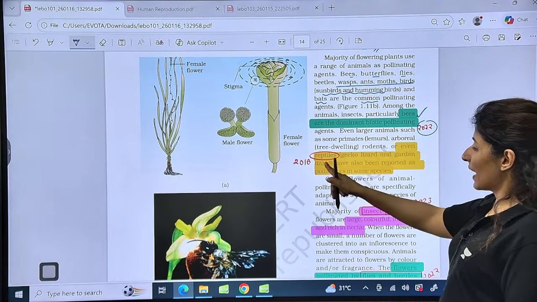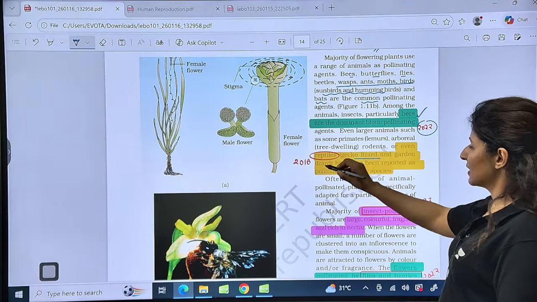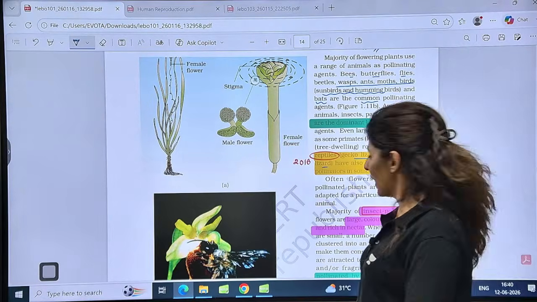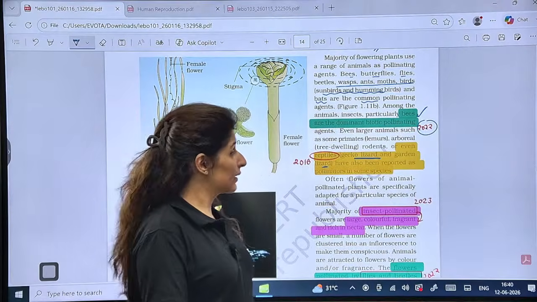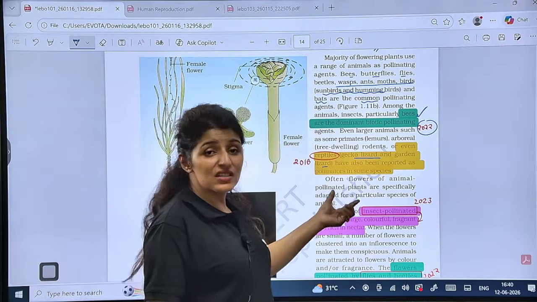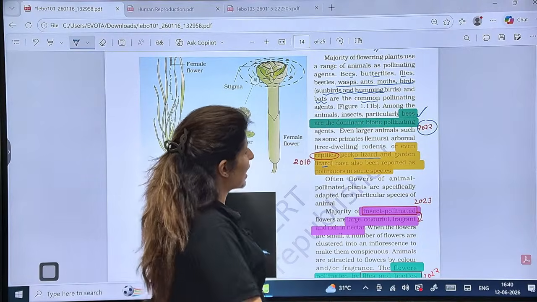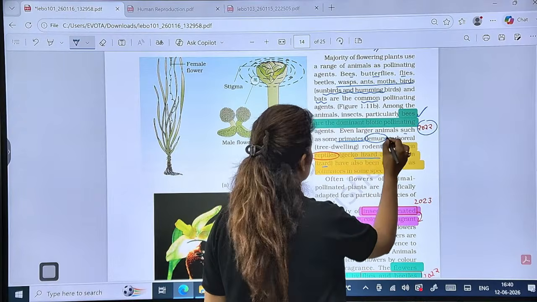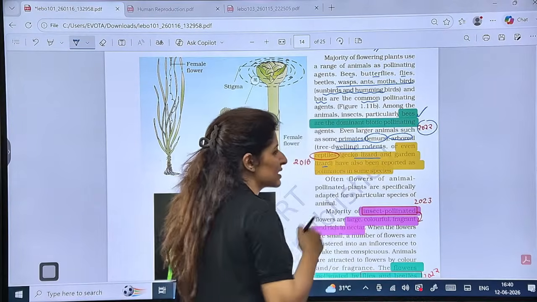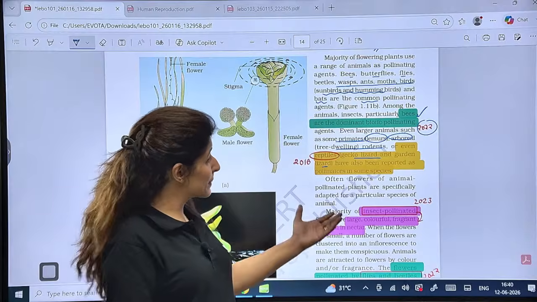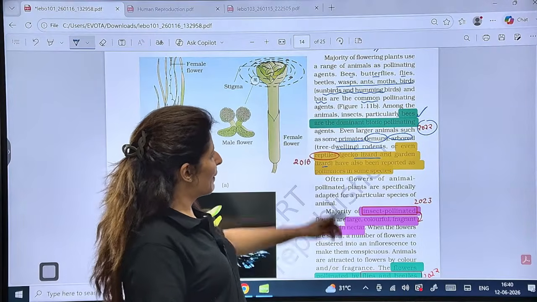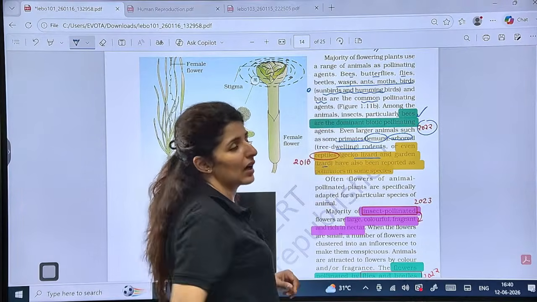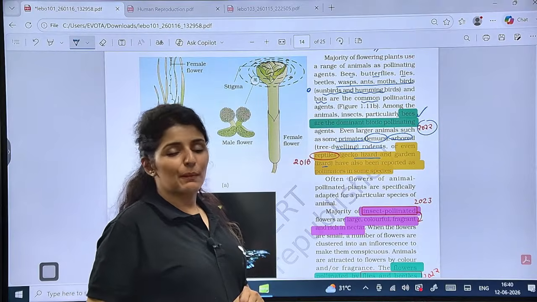Now, even reptiles, gecko lizard and garden lizard, have been reported as pollinators. So in 2016, they asked the examples of reptiles. Can they ask examples of primates, the large animals like lemurs, or arboreal tree-dwelling rodents? These are also expected questions, yes or no? Among birds, it is sunbirds and hummingbirds which are very common pollinating agents.